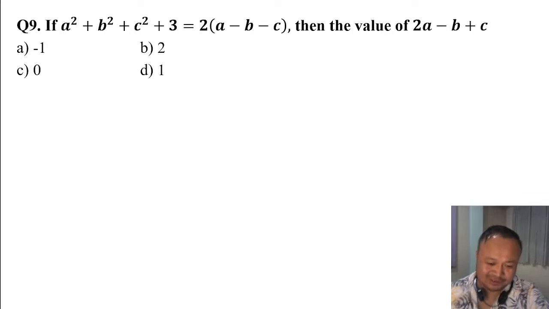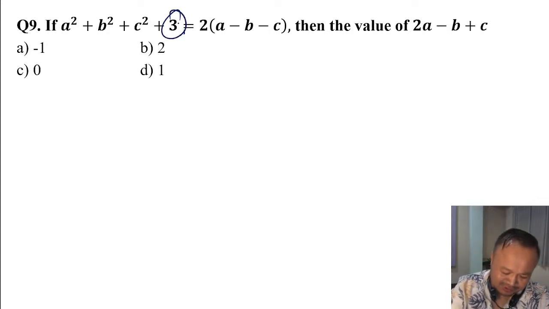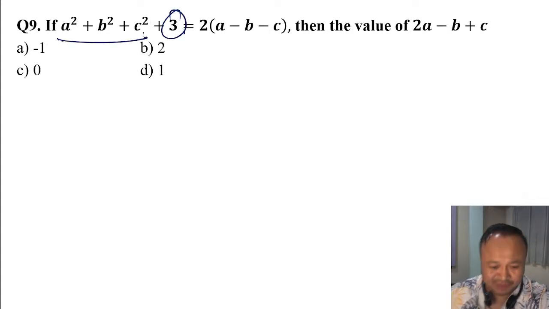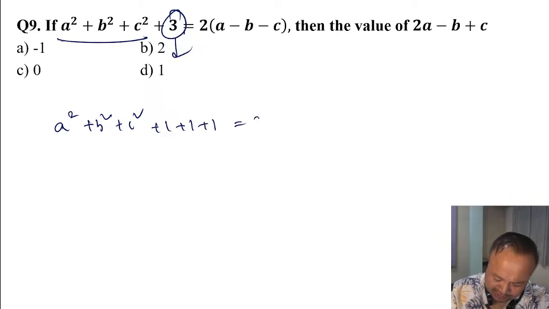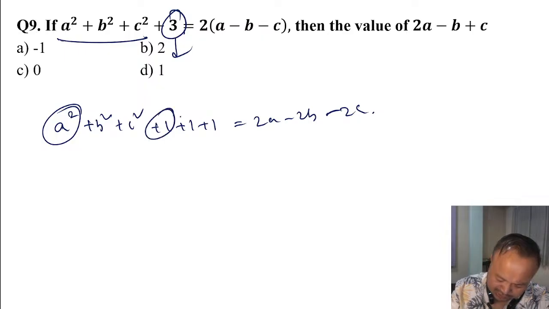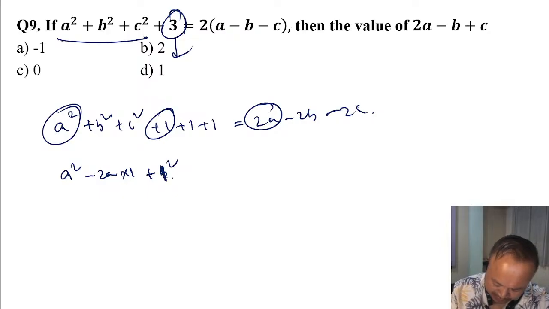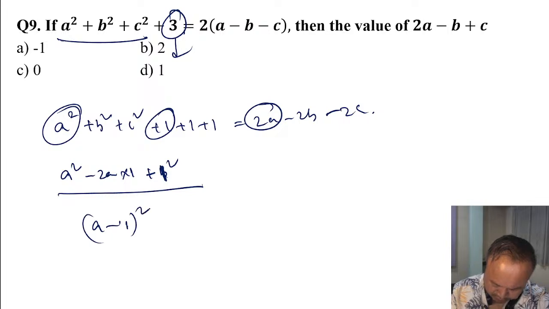Okay, look at the concept: a square, b square, c square, and cube. So I can diminish in this format: a square plus b square plus c square plus 1 plus 1 plus 1, here this is like twice a minus twice b minus twice c. If I put this with this and this, it becomes a square minus twice a into 1 plus 1 square, plus b square plus 1 square. This format is a minus 1 whole square format.